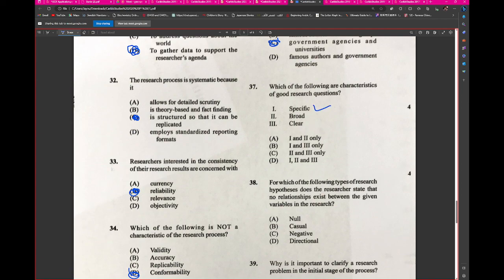So you like your research questions specific and clear? Yes, sir. Why not broad? Sir, because it's going to encompass a lot of variables that you don't really need. It's going to take forever if you have a lot of variables. Okay, so that's why you prefer a research question that is specific and clear.